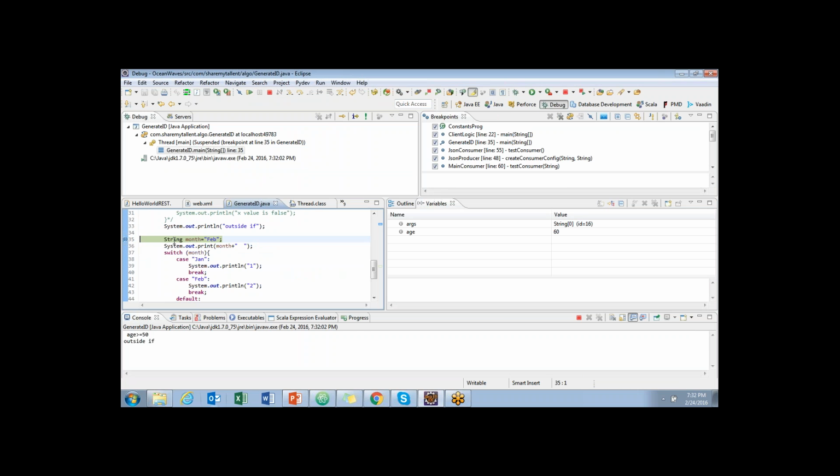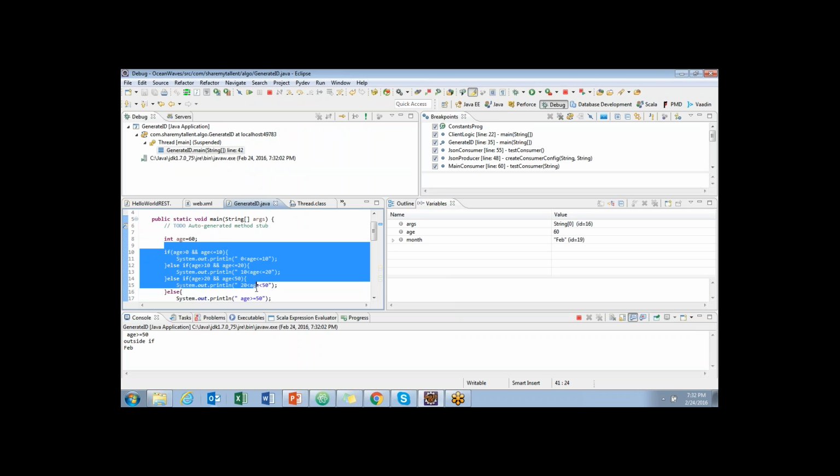So see here, my month is February 26. It won't go to this line because the value is matching directly. It will go and execute here. See, it will go to switch, first line number 37, and it would directly shift to line number 42 because the case directly matches. Consider there are 100 cases in between. It won't check all the 100 cases, but in if it will check all the 100 if, else if conditions, right?